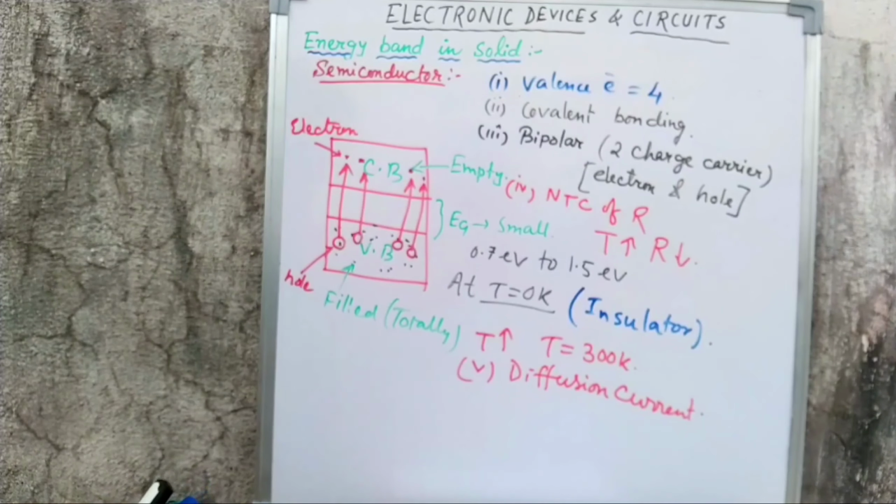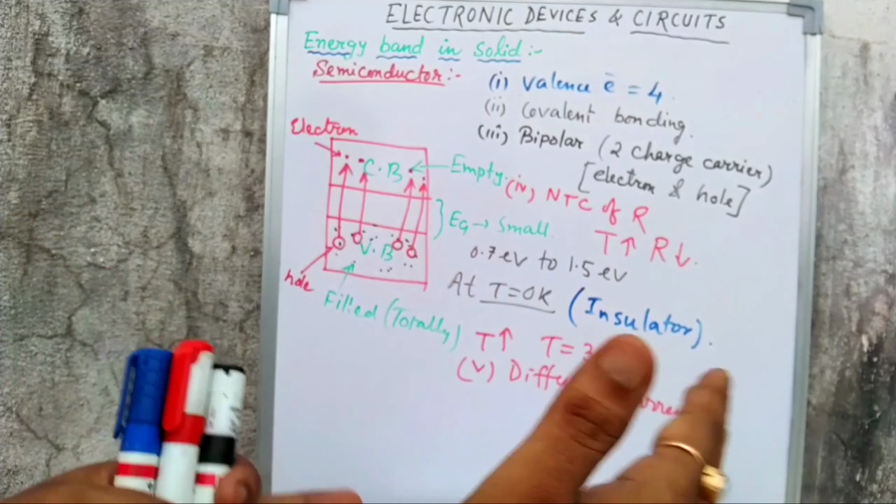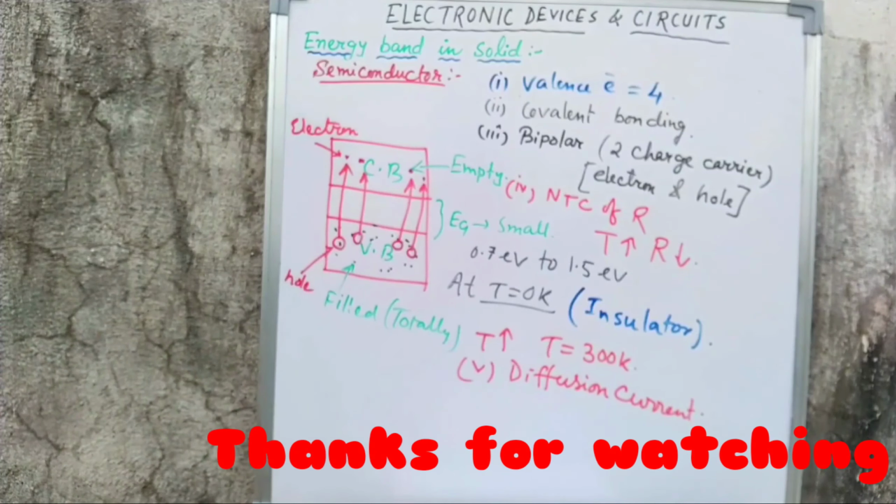Naturally available semiconductors are silicon and germanium. So what is the definition of semiconductors? Semiconductors are the elements whose conductivity lies between the conductivity of an insulator and the conductivity of a conductor. Okay, so this is all about the energy band in solids in case of conductor, semiconductor and insulator.